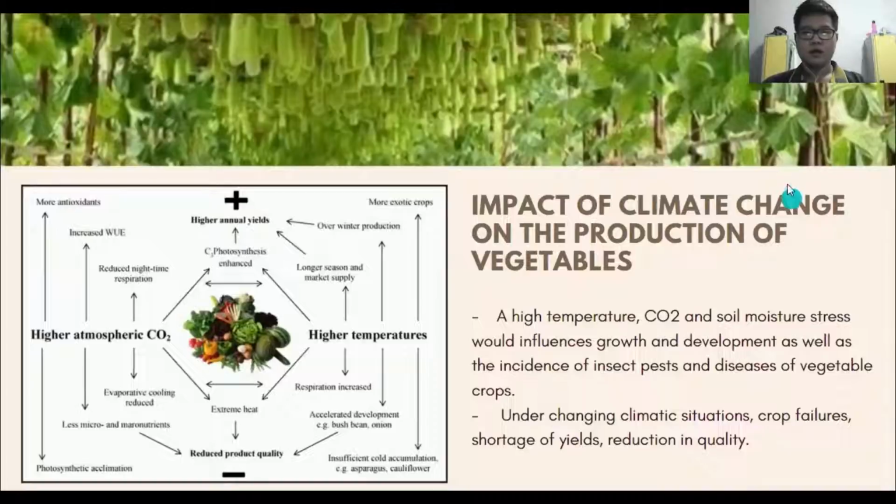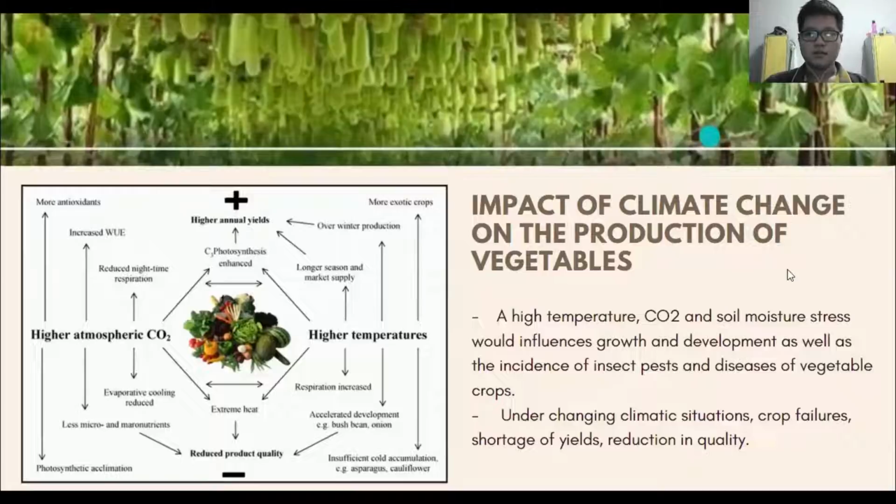Next, the impact of climate change on the production of vegetables. High temperature, carbon dioxide, and soil moisture stress will influence growth and development as well as the incidence of insect pests and diseases of vegetable crops. Under changing climatic situations, there are crop failures, shortages of yields, and reductions in quality.